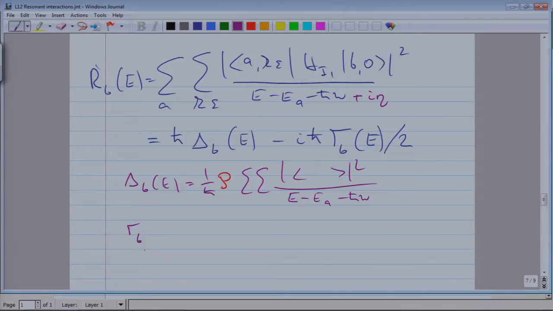And the imaginary part: you have the imaginary part of something which diverges, and if you treat the eta correctly and let eta go to 0, you will realize that the imaginary part turns into a delta function.